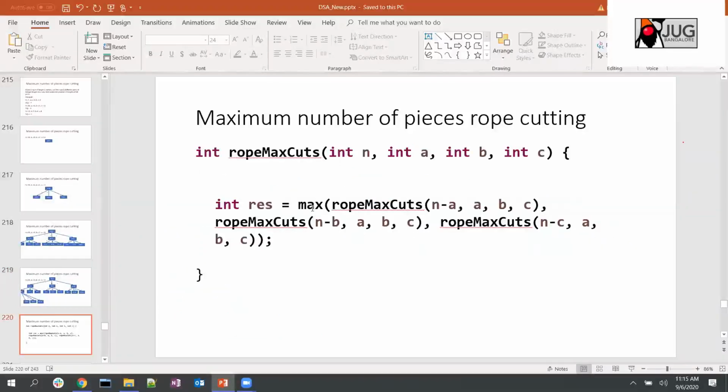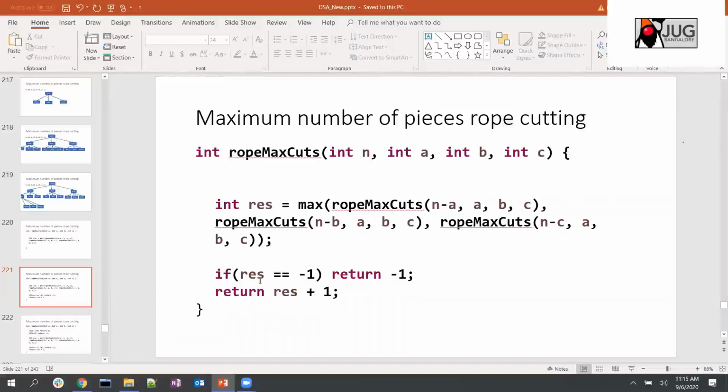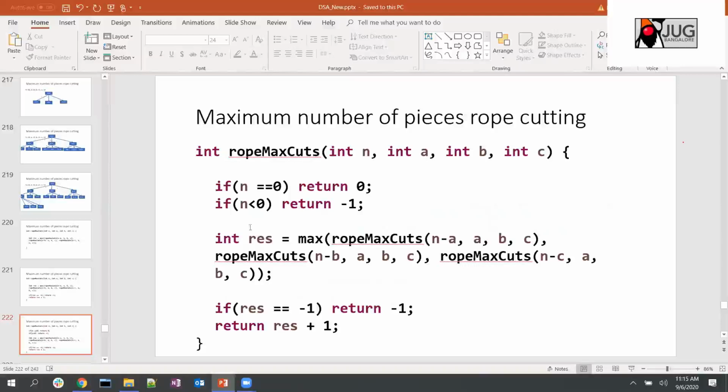So I have called max. This max function I have implemented, saying return whichever is the maximum one. What is the base condition here, and how will you return? If the result becomes -1, that means it is not a proper cut. Or instead of -1, I can say it is negative. It returns -1, or if it is 0, then you return result plus 1 in this case. And what will your base condition be? If it is negative, you return -1. Or if it is 0, then you return 0. If it is 0 it means you have made a proper cut, so that will be added over here to your result.